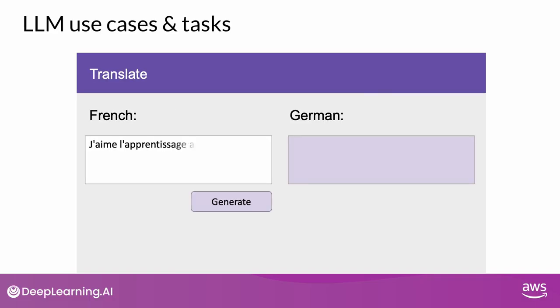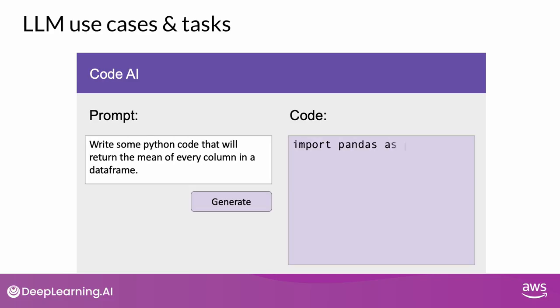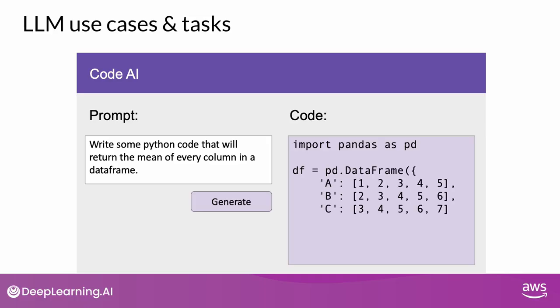You can use models for a variety of translation tasks, from traditional translation between two different languages, such as French and German or English and Spanish, or to translate natural language to machine code. For example, you could ask a model to write some Python code that will return the mean of every column in a data frame, and the model will generate code that you can pass to an interpreter.